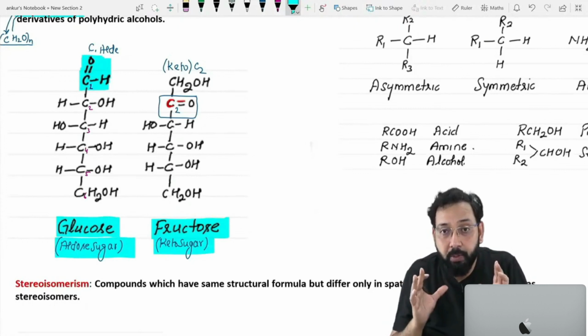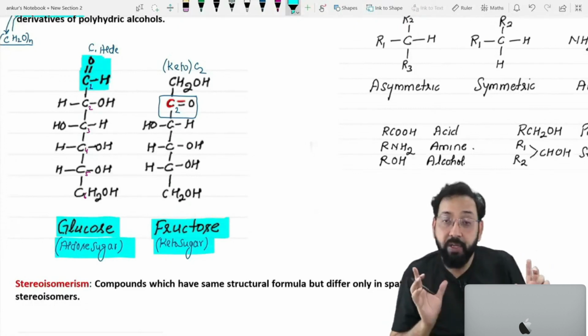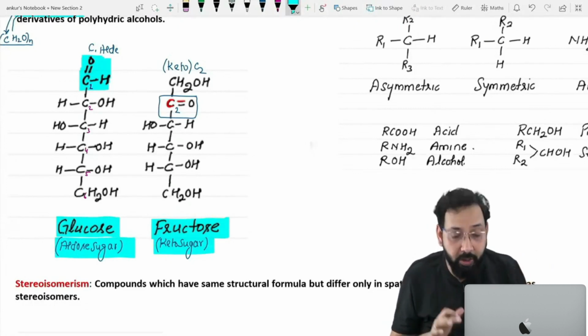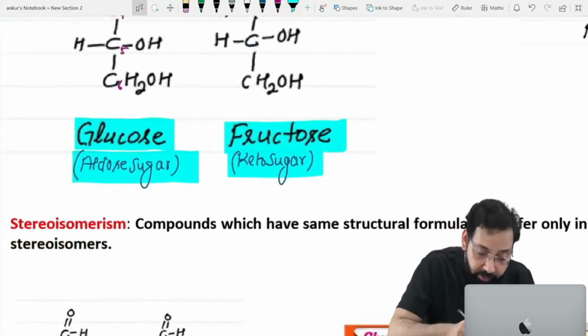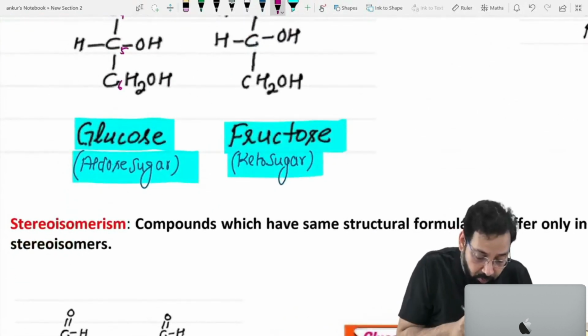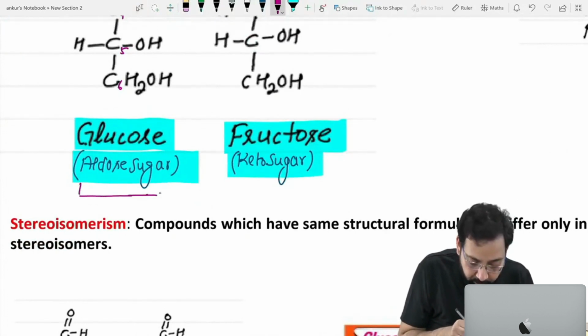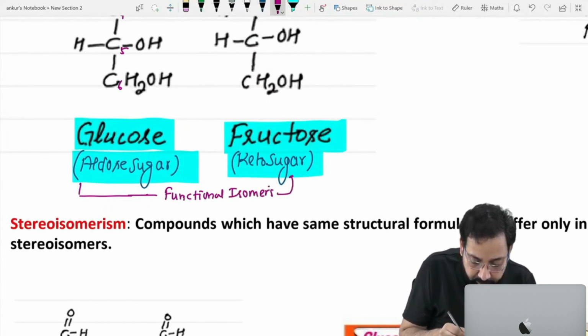If two compounds have different functional groups, they are called functional isomers. So a question was asked, fructose is functional isomer of glucose. So these are functional isomers.